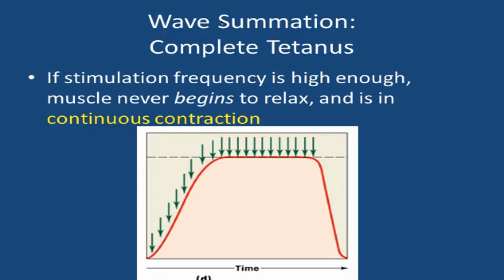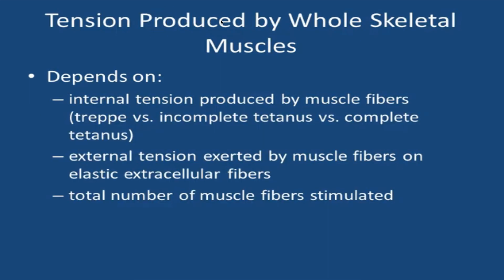If stimulation frequency is so high that the muscle never begins a relaxation phase, the muscle reaches what we consider complete tetanus, or continuous contraction, and occurs when the stimulations are so rapid that there's no time for the muscle to relax. The amount of tension a whole muscle can produce depends on the internal tension produced by the muscle fibers, the external tension of the muscle fibers that exert their elastic extracellular fibers or series of elastic elements such as tendons, and the total number of fibers stimulated.